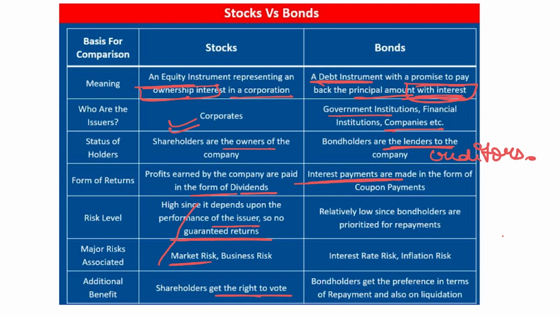The last point of difference is the additional benefits. Shareholders get the right to vote if the company is taking any decisions. The shareholders meeting is called, and the shareholders get a right to vote and participate in the management of the company. Whereas bondholders are just the creditors of the company, and they don't get any such benefit with regard to voting, but the benefit that they get is preference in terms of repayment and also on liquidation of the company. So these are the major differences between stocks and bonds, and between the debt market and the equity market. Just keep revising whatever I am teaching you over here.